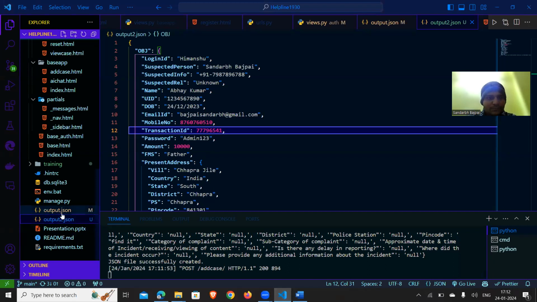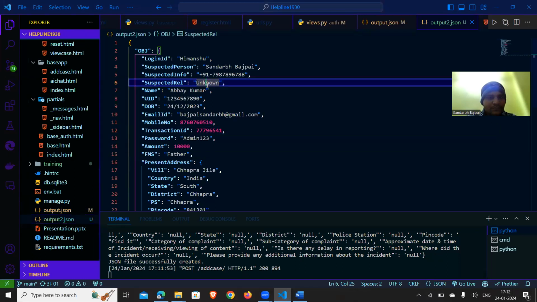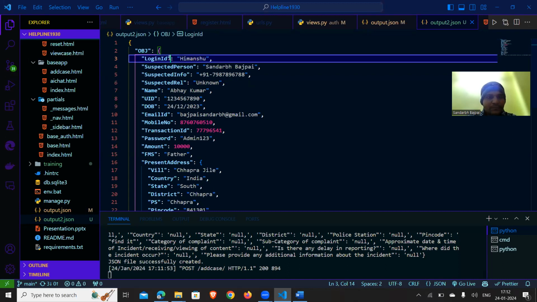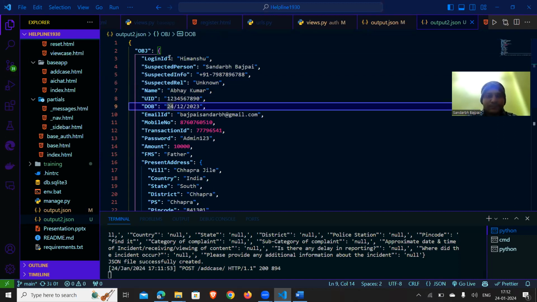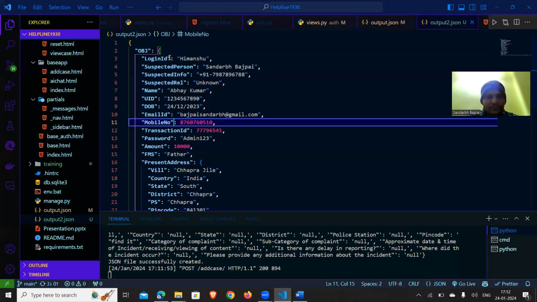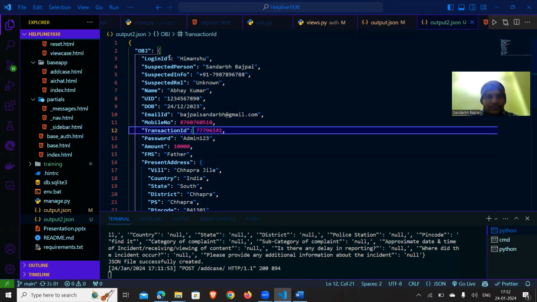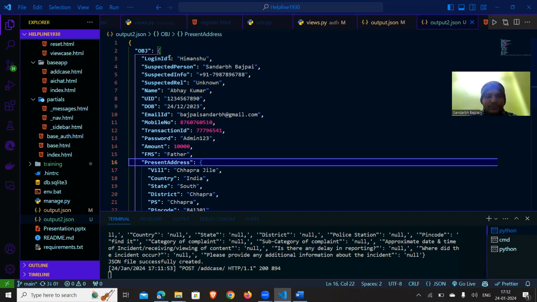Here you can see, right now it is working at 90% efficiency. The output file will look like this, where the information from the call will be extracted and seen in JSON format, which is very useful for further processing in the application. These details are directly provided to the cyber authority or the police department, whoever needs them, so that action can be taken on the user's behalf as soon as possible, so that the fraudster does not get away.